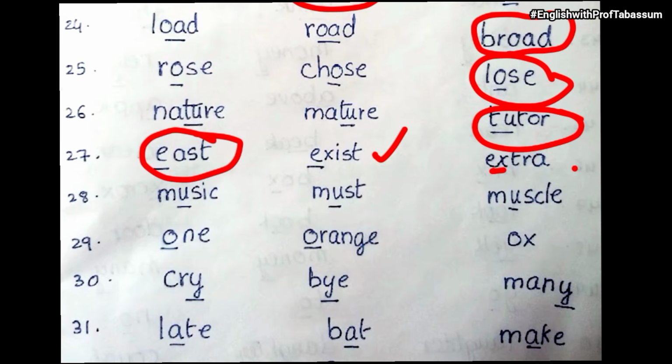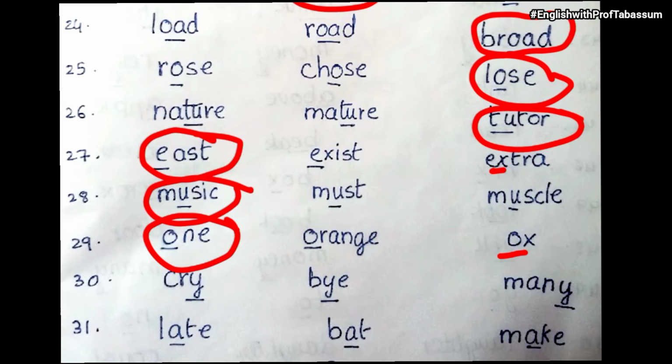Okay, so E is not pronounced over here. Then music, must, muscle. So music is different. Then one, orange, ox. So what is different over here? One, because O is pronounced as a W sound.